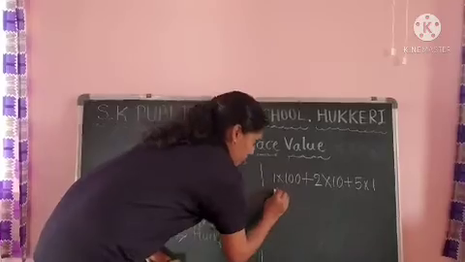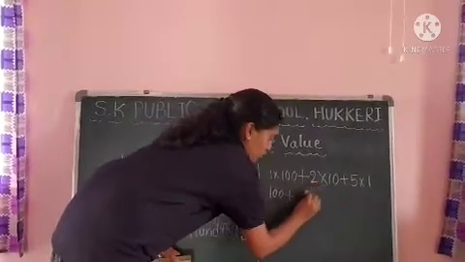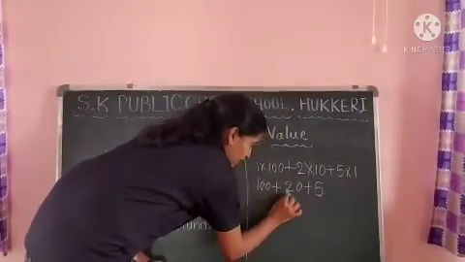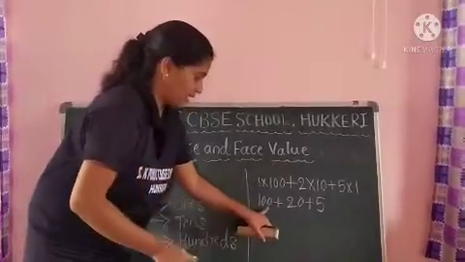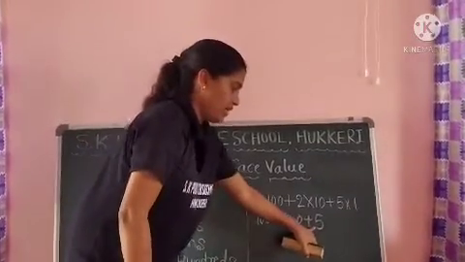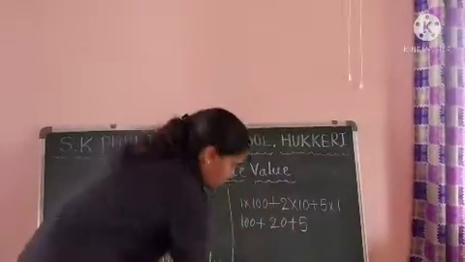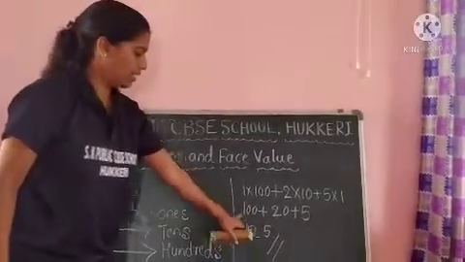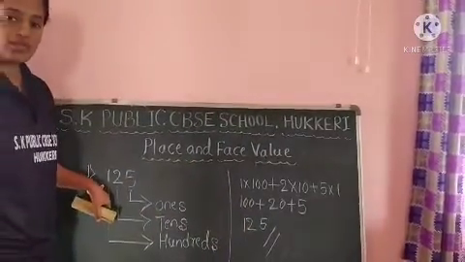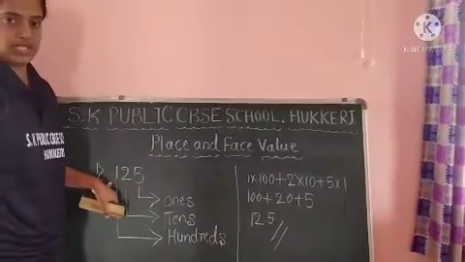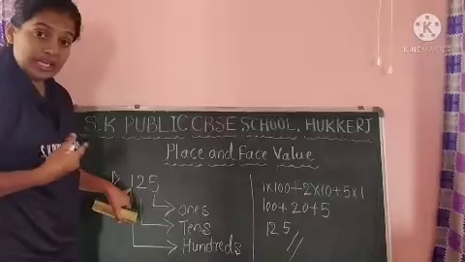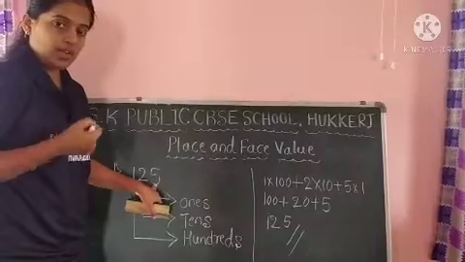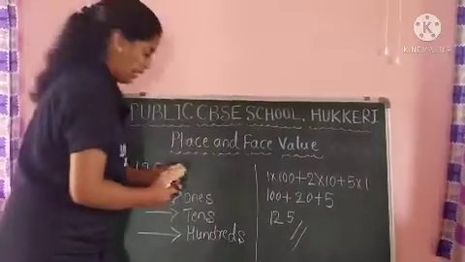So then 1 into 100, 100, plus 2 into 10, 20, plus 5 into 1, 5. So 100 plus 20, 120. 100 plus 20, 120, plus 5, 125. 125. Getting? So like this we will learn place values of 3-digit numbers. See how I am pronouncing, how I am reading this number. 125. Like this. 125. Let me take one more example.